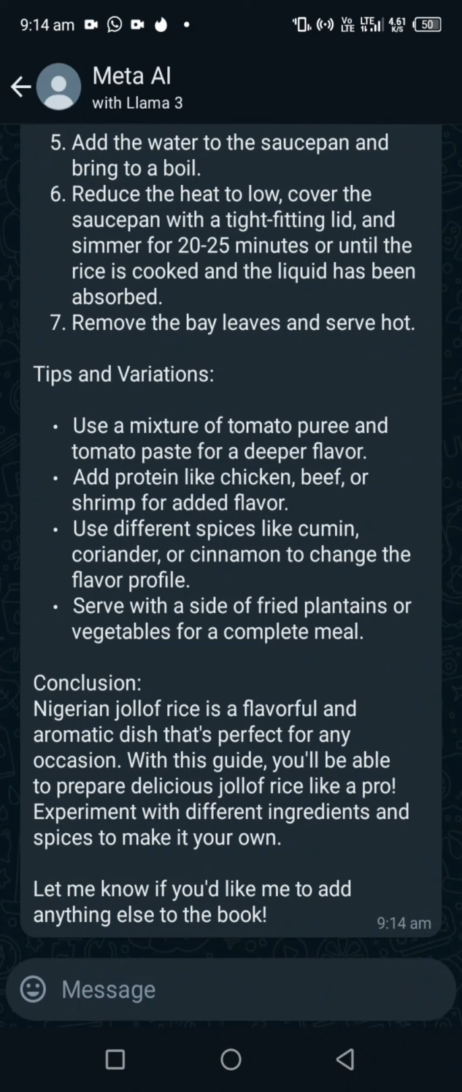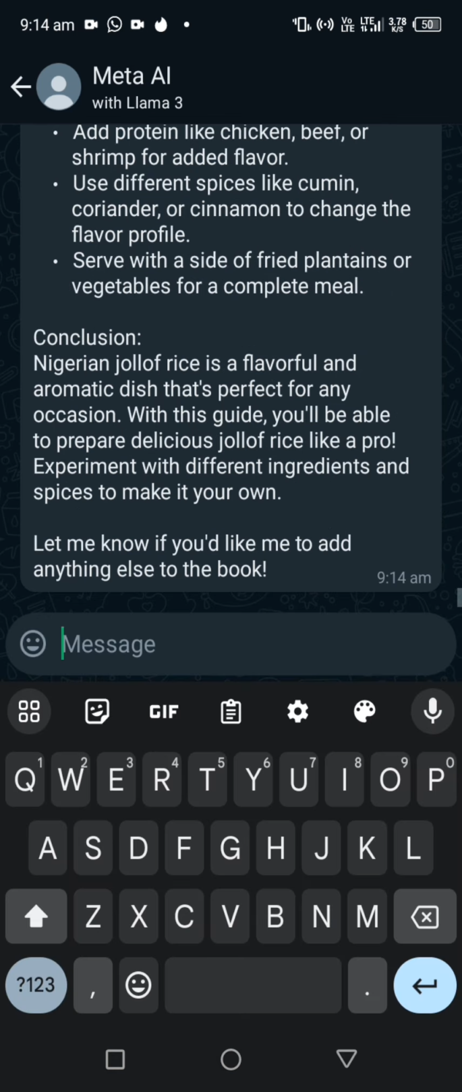So let's say you now want to write a full book on how to do something. Let's say you want to write a book on how to stay with a cheating man. The first thing we need to do is to get a table of content. So let's ask Meta AI.